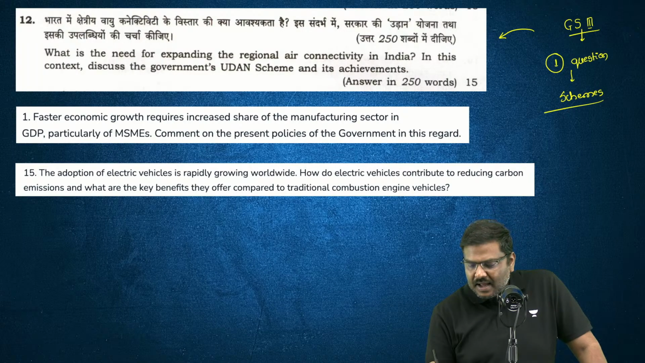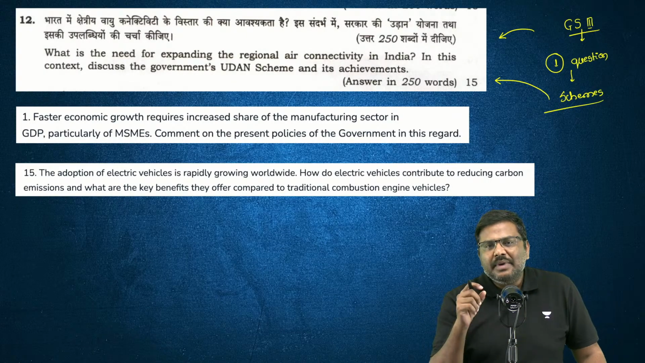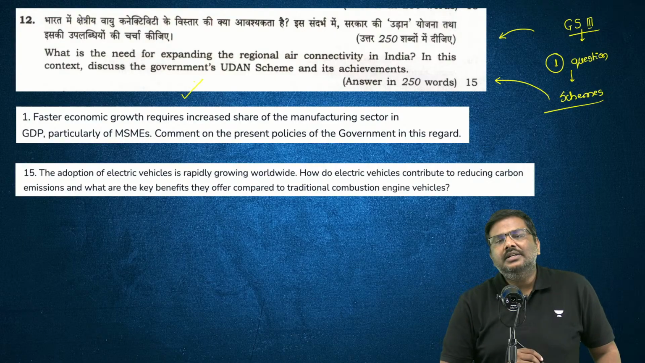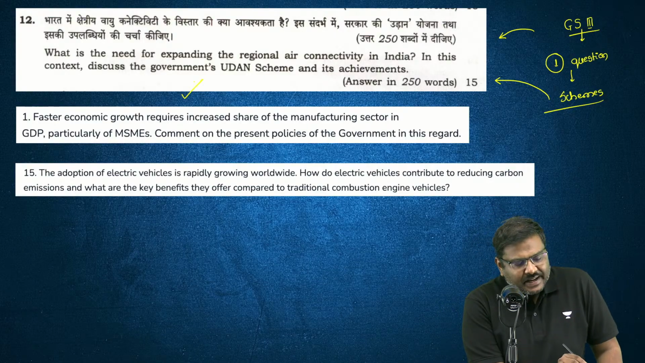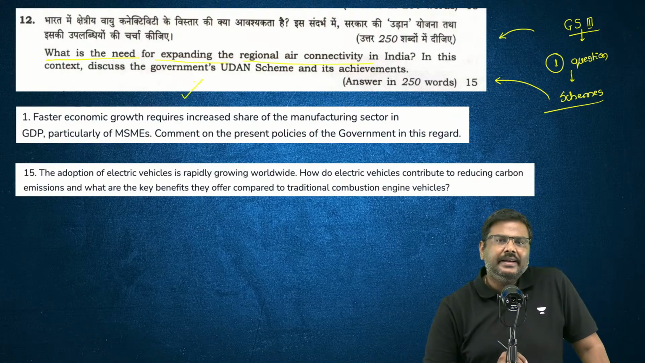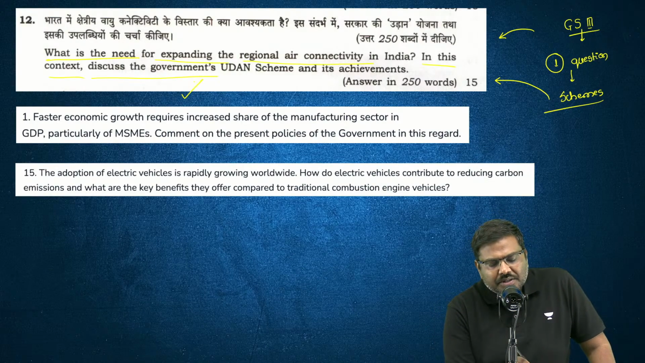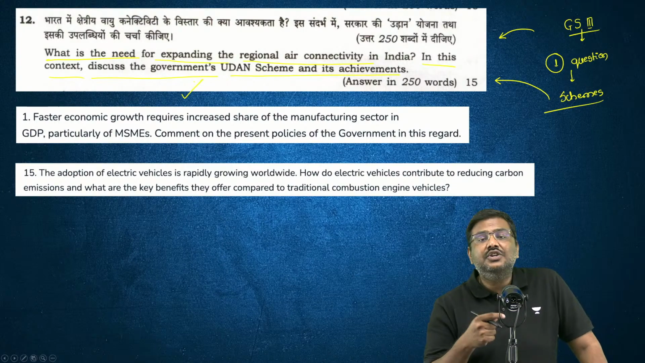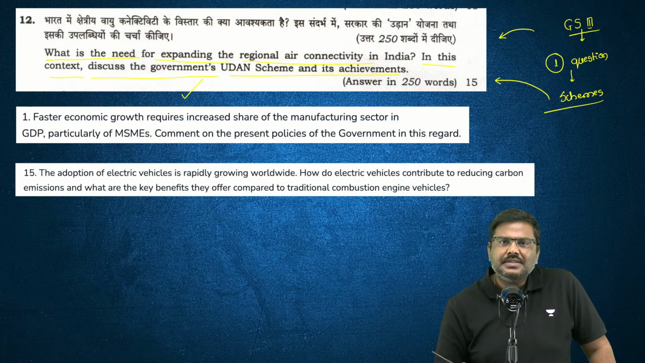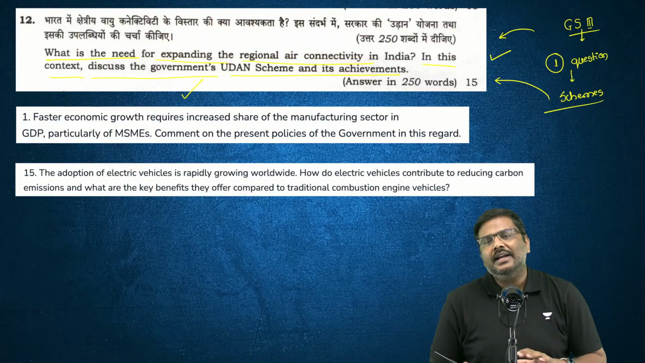For example, if you have seen the question paper of last year, that is the mains examination 2024, this was the question asked by the UPSC. The question basically read, what is the need for expanding the regional air connectivity in India? In this context, discuss the government's Udan scheme and its achievement.